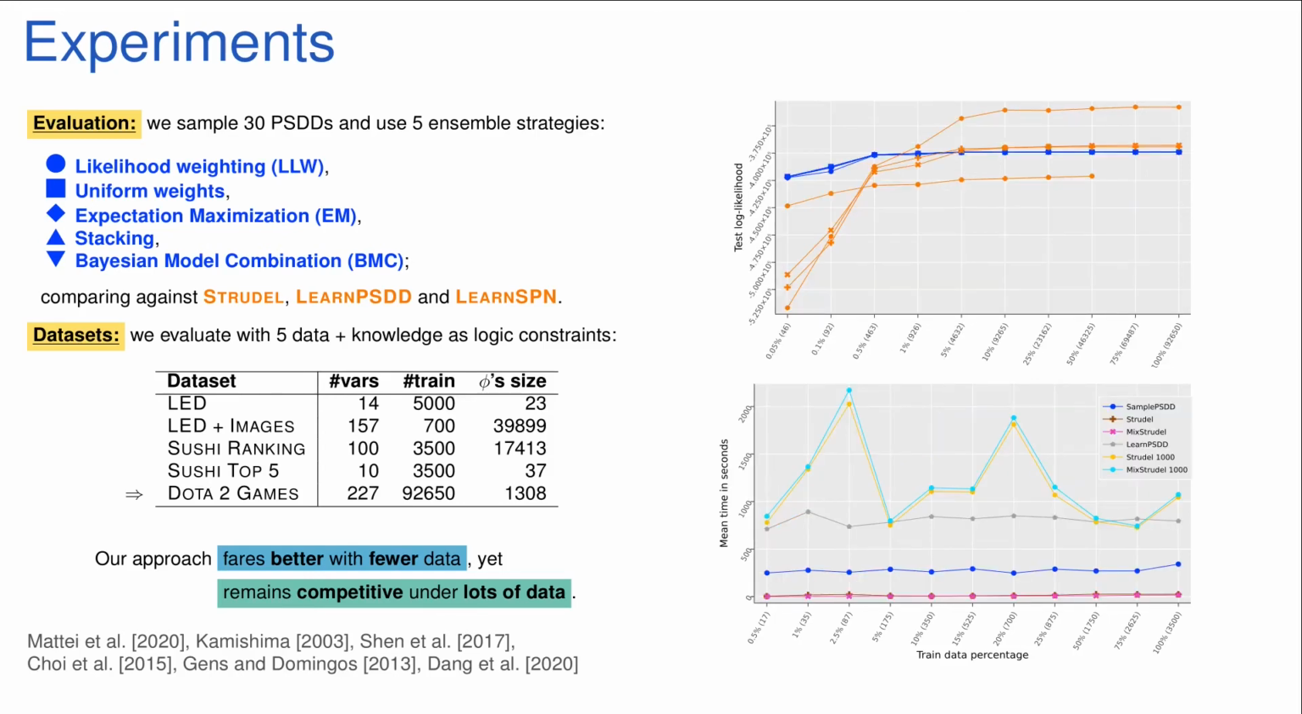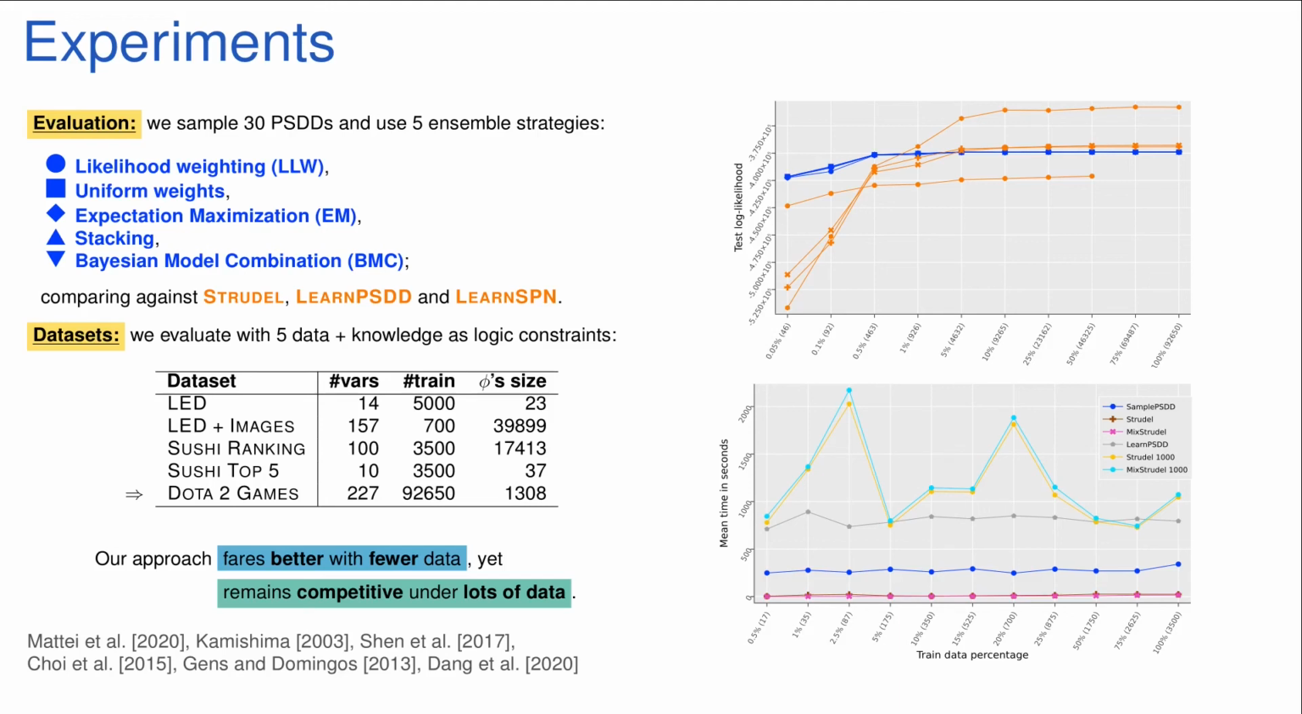The last dataset also relates to cardinality constraints. The Dota 2 dataset contains almost 103,000 results of game matches. In the game, each team chooses 5 characters out of a pool of 113, making this 2 113 choose 5 cardinality problems. Since CNFs aren't able to encode this big of a cardinality problem, we had to initialize Learn PSDD with a structure compiled from a binary decision diagram. Learn SPN also ran into trouble when learning, quickly running out of memory at more than 50% of the data used for training. In summary, throughout all datasets, we found that our approach fares better with fewer data, yet still remains competitive even under lots of data.